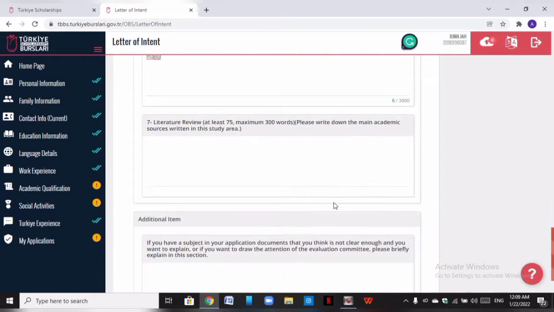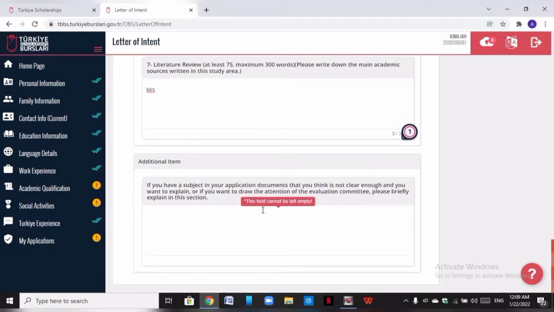Then you come to number 7, which is the literature review. Now, in the previous applications, you needed to put some things here, but now you need to put just the academic work people have written in the field you want to apply for. For example, if Justice has made a very important contribution, you put the title of my work here, reference me. So the major literature, the major write-ups they've done in this area, you put them here. That's just what they want, not any literature review. Then you come to the last section.